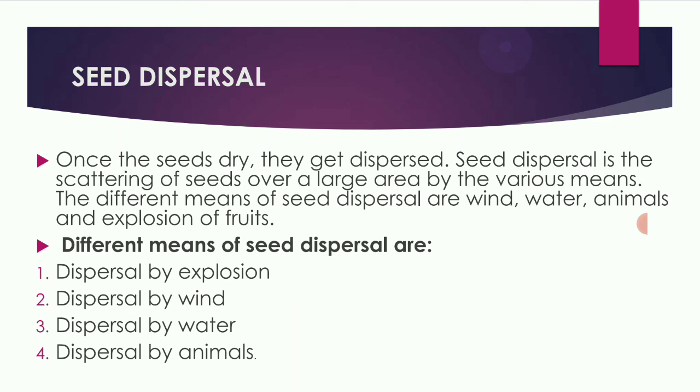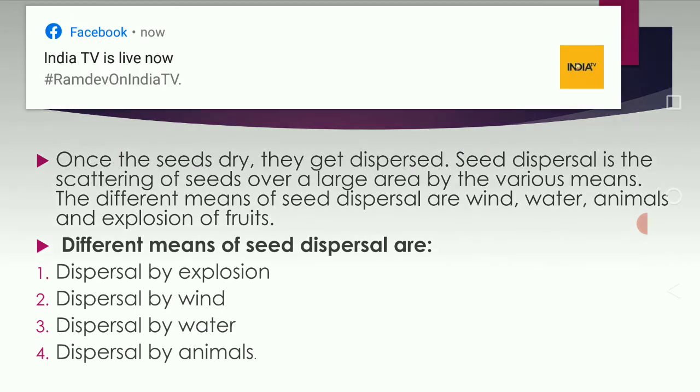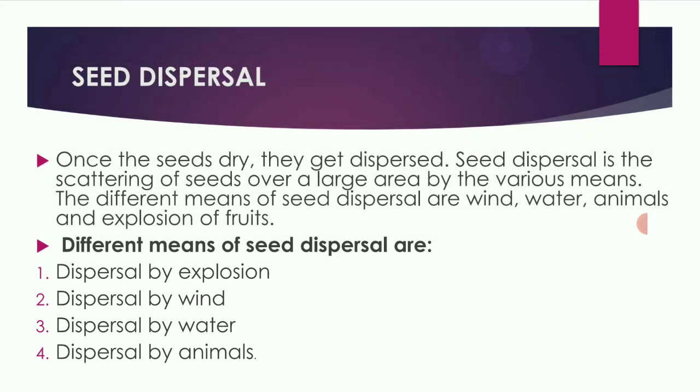By wind, the seeds are carried away, and when the wind blows, they are easily blown to far-off places. Next, dispersal by water. Seeds are dispersed by water also. Some have a spongy coat or a layer of fiber that makes them light. Example: coconut.